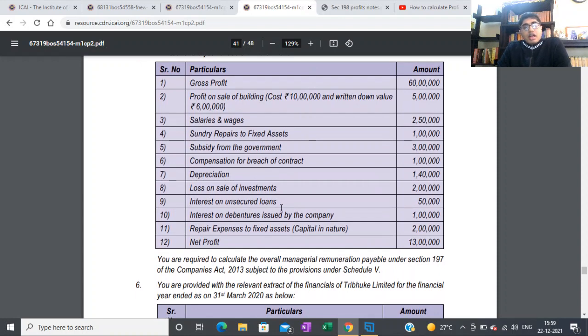Interest on unsecured loans, interest on debentures issued by the company, you can include, and repair expenses you can't include. That's fine. I think that they have included it in loss on sale of investments, because I think when I was solving the sum, I think they have included this. We'll look at the answer anyway.